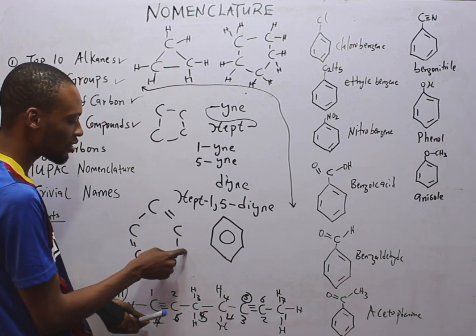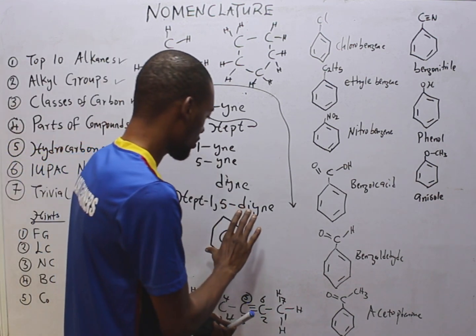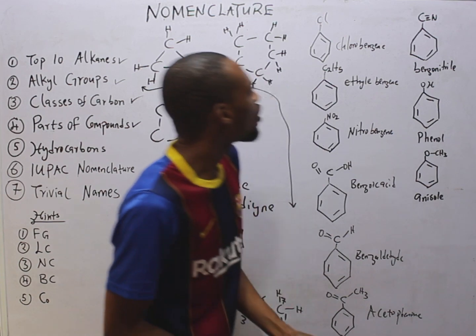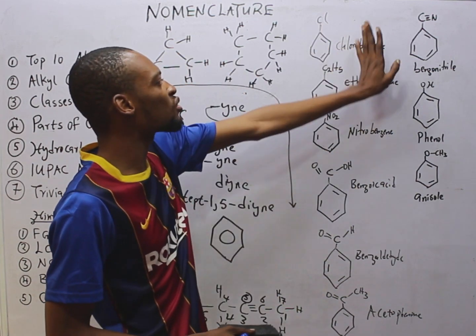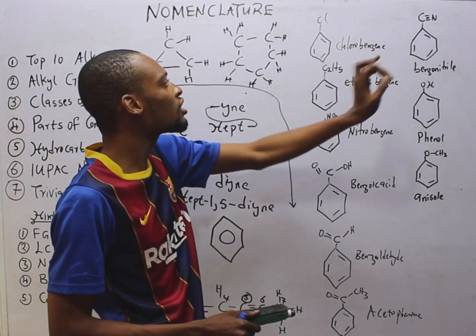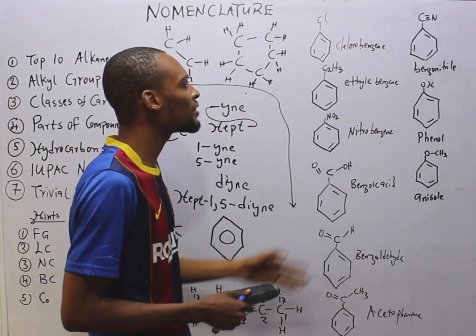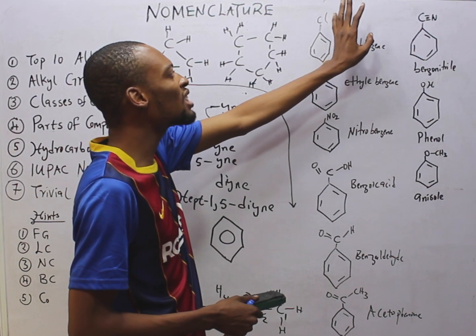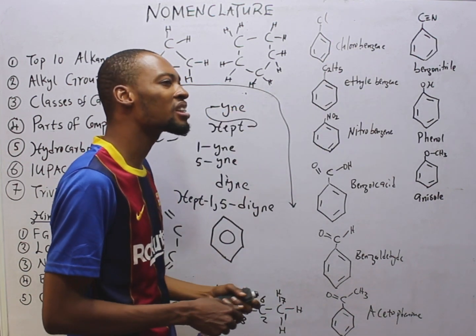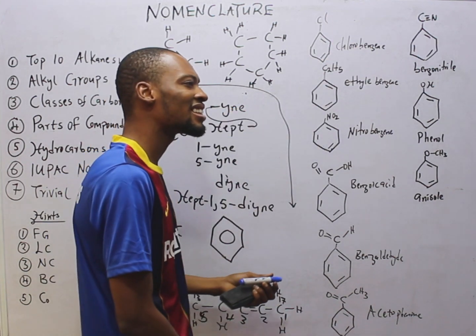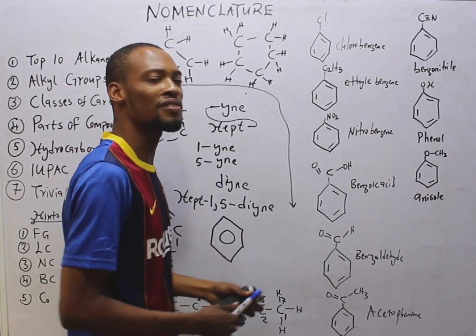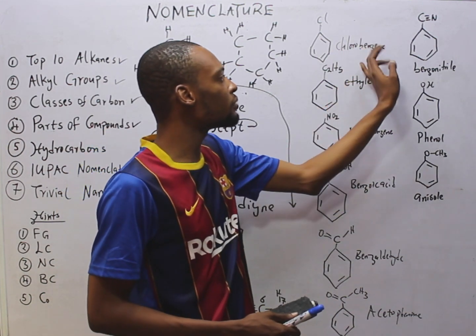It can start from here or from here. That is it. Now, when chlorine is attached to benzene as a derivative, it becomes chlorobenzene. Remember, I told you that for the halogen groups, you name chlorine as chloro, bromine as bromo, iodine as iodo, fluorine as fluoro. So chlorobenzene.